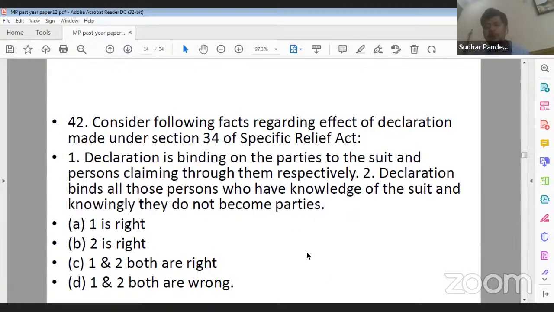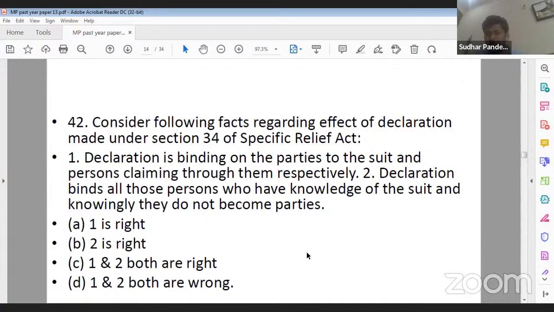Now, question number 42. Consider the following facts regarding the effect of a declaration made under section 34 of the Specific Relief Act. Option 1, declaration is binding on the parties to the suit and the persons claiming through them respectively. The second point states declaration binds all those persons who have knowledge of the suit and knowingly do not become a party. Option A, only one is correct. Option B, two is correct. Option C, both first and second are correct, and option D, both first and second are wrong.